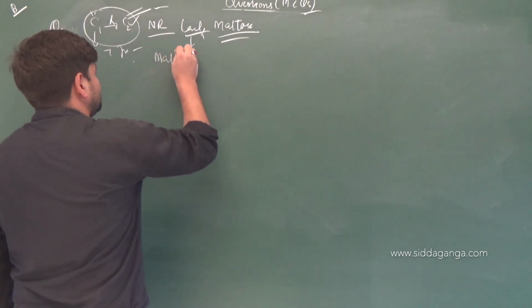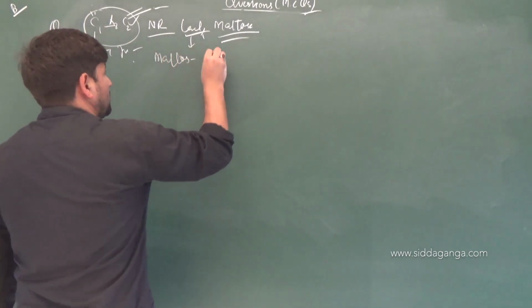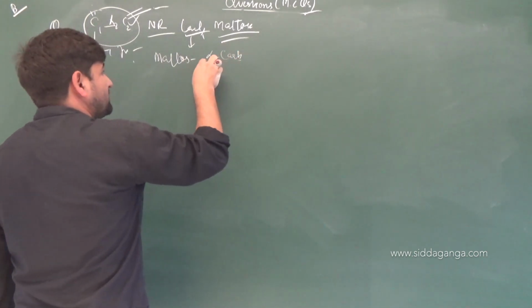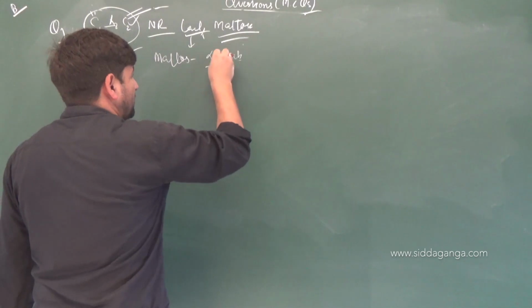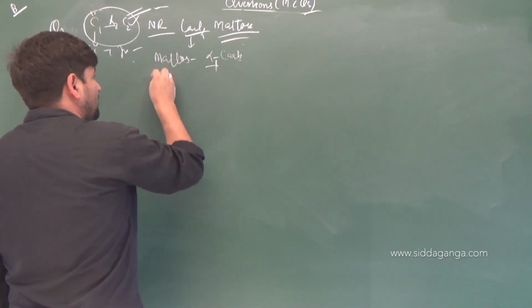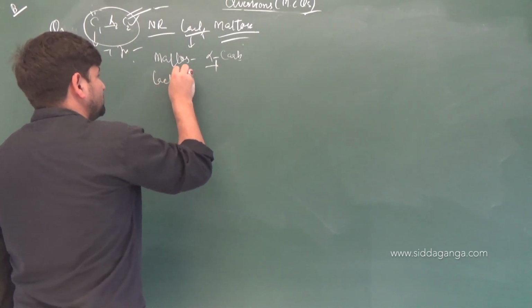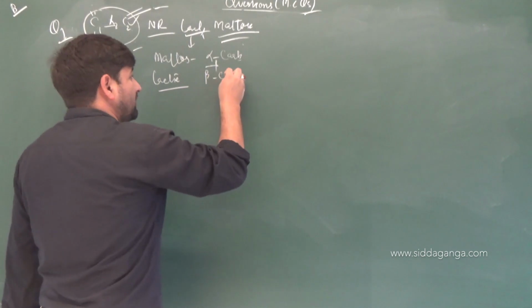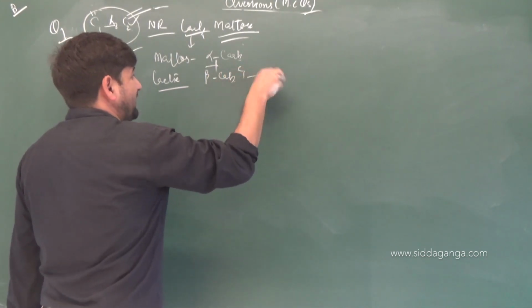Maltose, alpha carbon is free. That means anomeric carbon is free, carbon 1 is free. In case of lactose, what is free again? Beta carbon, that is C1 again is free.